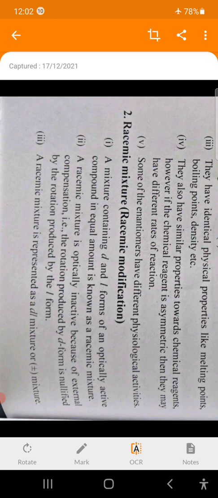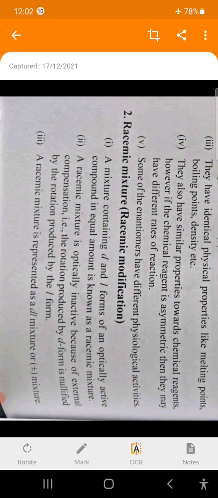Then why is that optically inactive? Because the optical rotation of 50% of the molecules, say dextro, towards right, is cancelled by the optical rotation of plane polarized light towards left by the other 50%, the L form molecules.